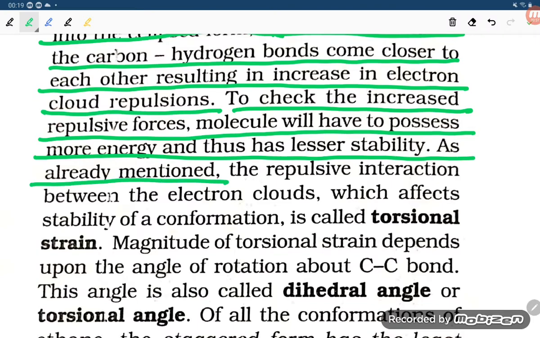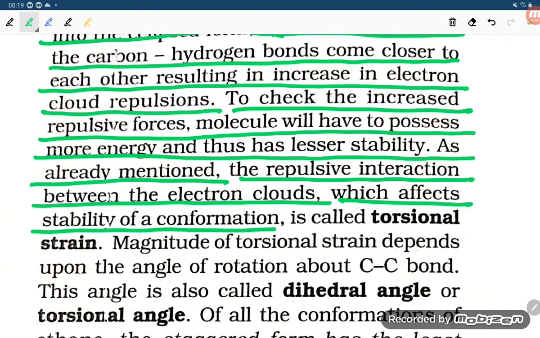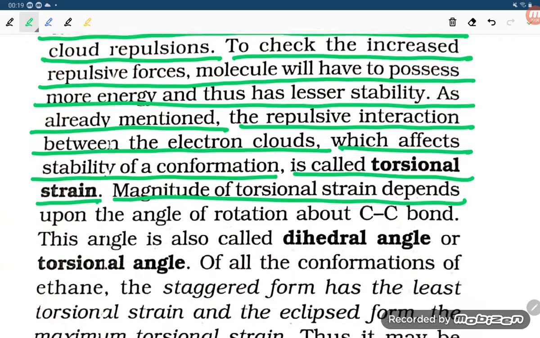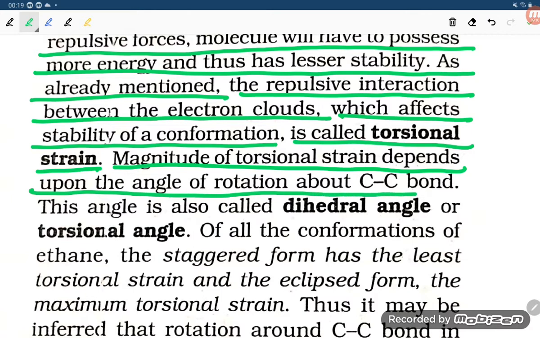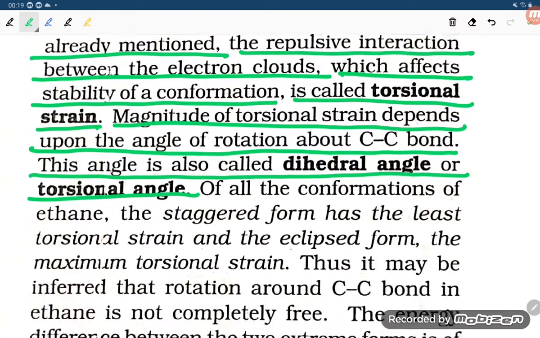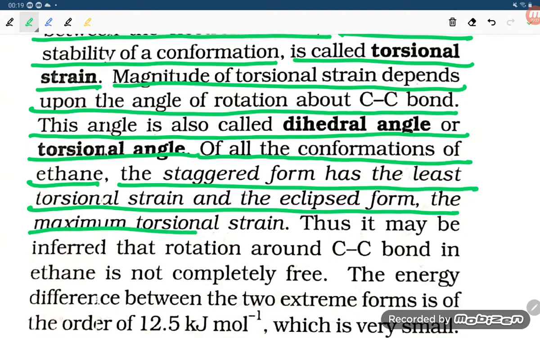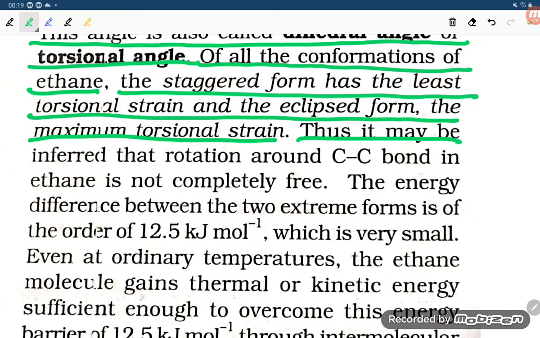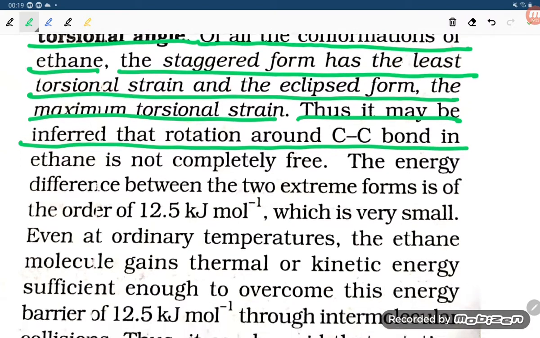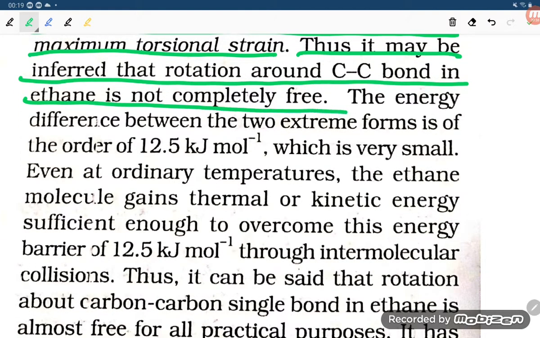As already mentioned, the repulsive interaction between the electron clouds, which affects the stability of a conformation, is called torsional strain. The magnitude of torsional strain depends upon the angle of rotation about the C-C bond. This angle is also called the dihedral angle or the torsional angle of all the conformations of ethane. The staggered form has the least torsional strain, and the eclipsed form has the maximum torsional strain. Thus, it may be inferred that the rotation around the carbon-carbon bond in ethane is not completely free.